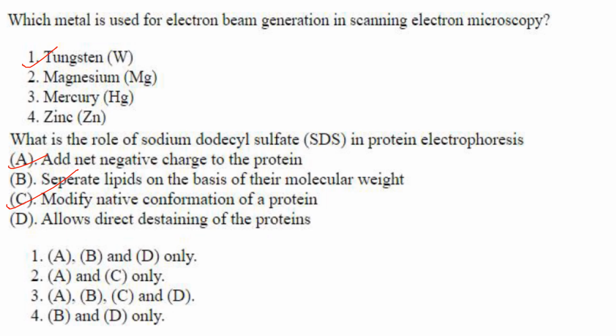Then the proteins lose their tertiary and quaternary structure, adopting a random coil or rod-like shape because of SDS. So C is correct. Allows direct destaining of the proteins? No, SDS-PAGE followed by staining allows for visualization of the protein bands but not direct destaining. So A and C only are the right answers. Answer is option 2.